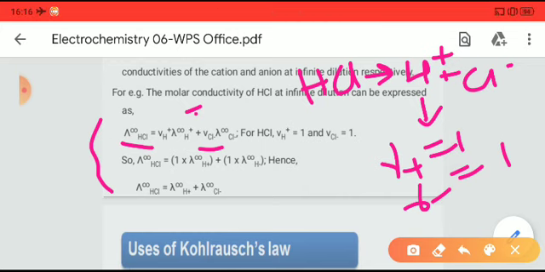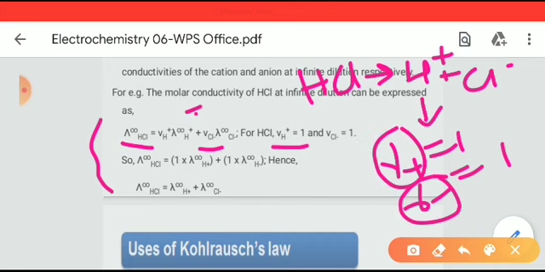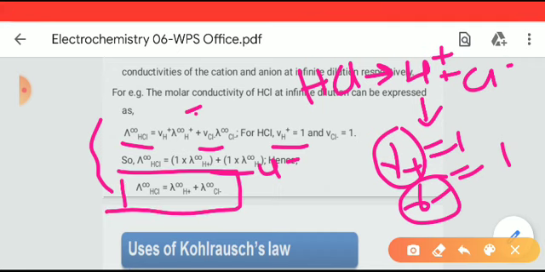Okay, so for HCl, the number of cations and the number of anions are both 1, so it will only be lambda HCl infinity is equal to 1 into lambda H plus infinity plus 1 into lambda Cl minus infinity. Hence the capital lambda infinity of HCl, that is the molar conductance of HCl, is equal to lambda infinity H plus plus lambda infinity Cl minus.